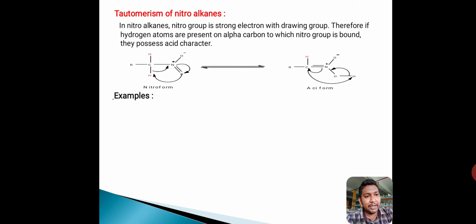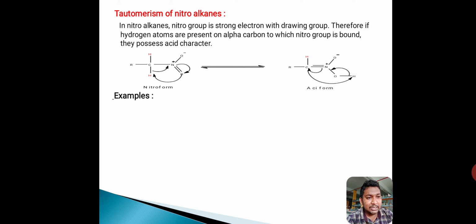And as well as the pi electrons are also shifted. So in this structure N double bond O is present, and C single bond N is present. C single bond N is converted into C double bond N, and N double bond O is converted into N single bond O. We have to observe the change in the pi electrons and also the change in the position of the proton and pi electrons. It will give two representations, two structures.